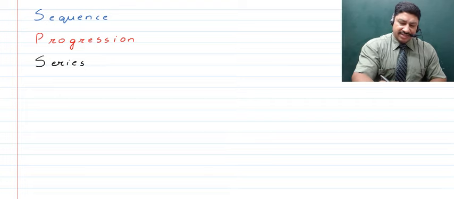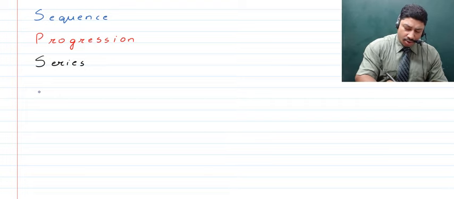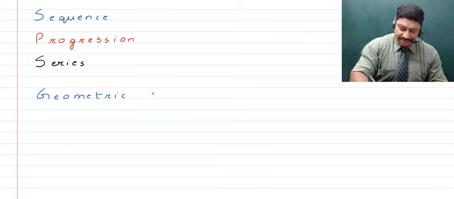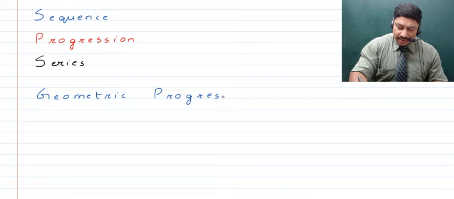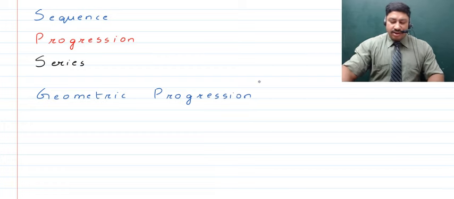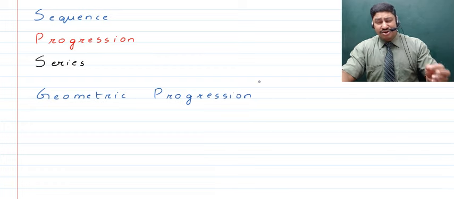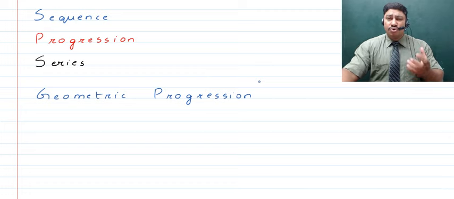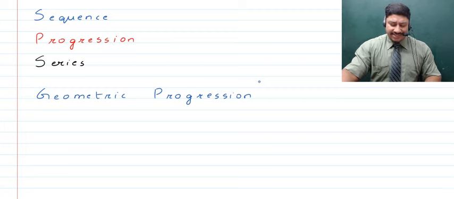Now children, after discussing this, next I'm going to talk about what a geometric progression is. Now as you get to see that this is a progression, so obviously the first thing that you get to understand is that this is going to be mathematical, right? And when we talk about the terms, they're going to be separated by a comma. Now what is going to be the common rule which associates all of these elements?